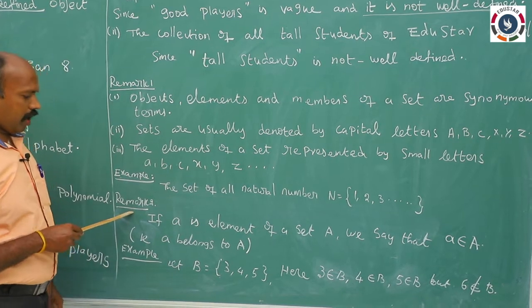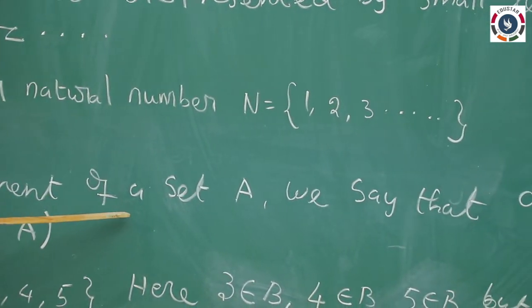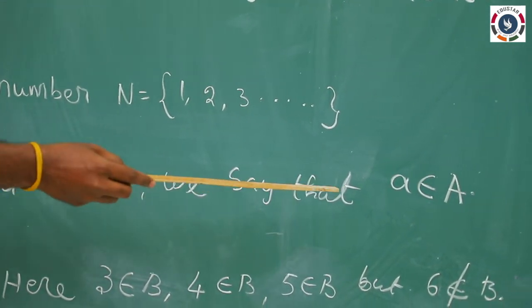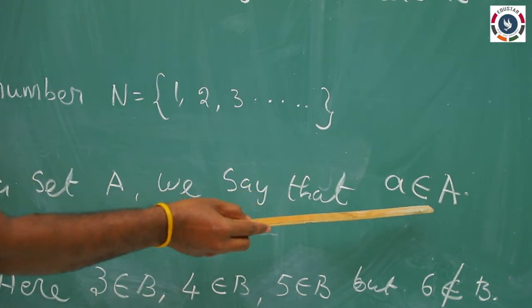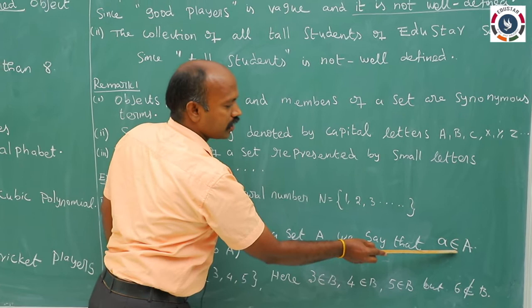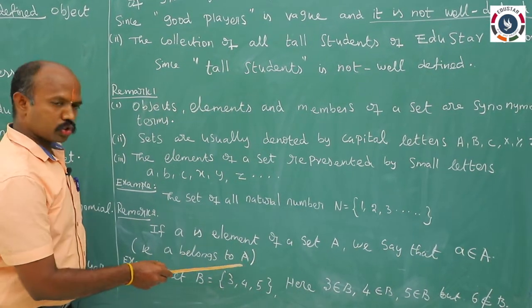Next remark: if a is an element of a set A, we say that a belongs to A. This symbol is denoted as belongs to. That is, a belongs to A.